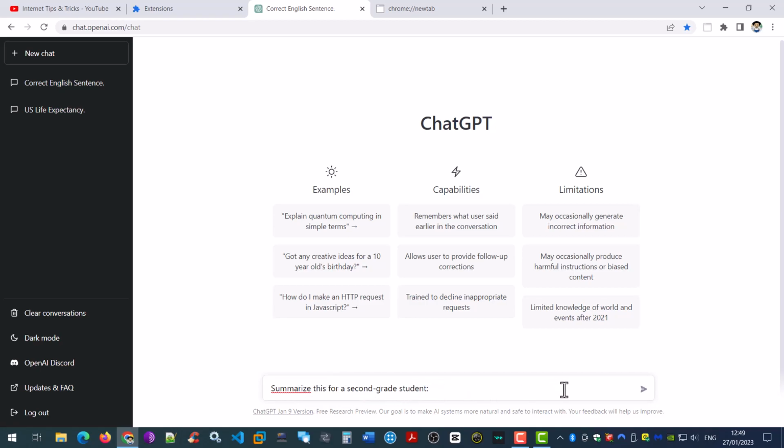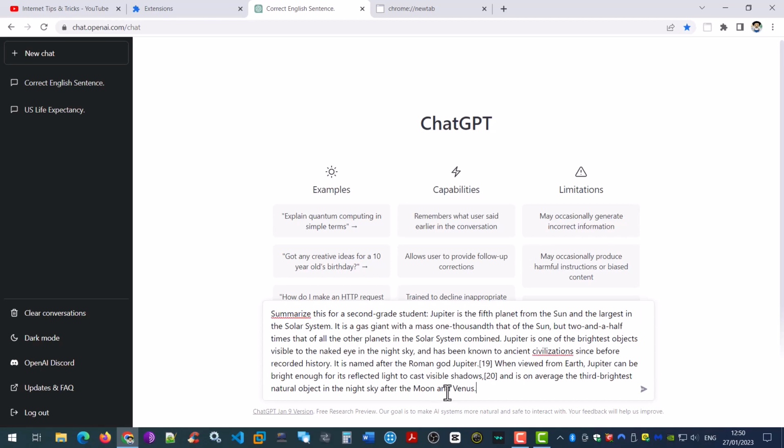And then I provide the body of text or information that I would like simplified or summarized. The text starts with Jupiter and ends with Venus. As you can see, it's quite a dense paragraph.